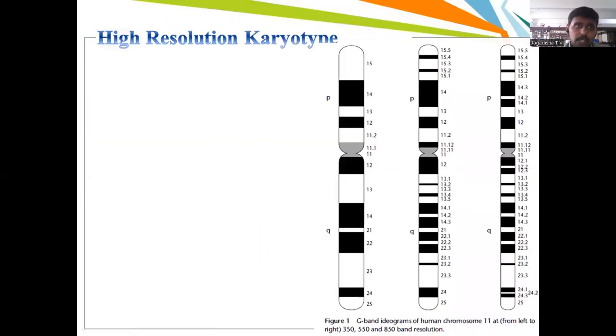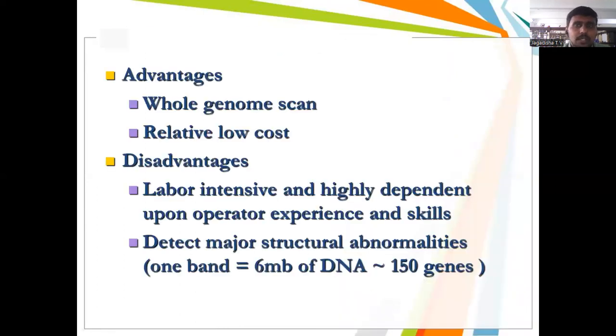I told you about high resolution banding. High resolution karyotype is a technique where the bands of a particular chromosome can be seen at a higher resolution when compared to conventional cytogenetics. What are the advantages of high resolution karyotype? Whole genome scan can be observed, and it is relatively low cost when compared to fluorescent in situ hybridization.